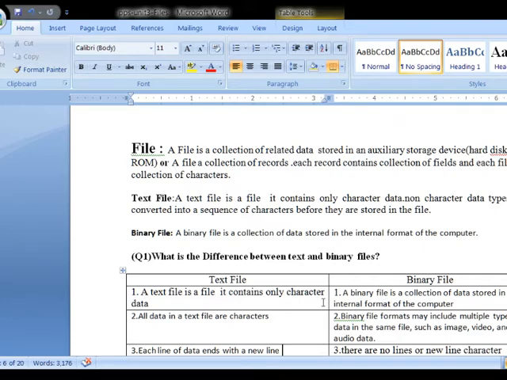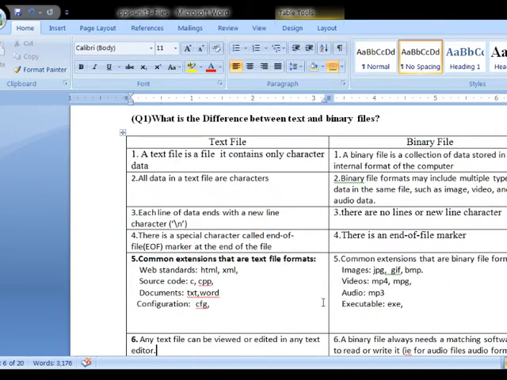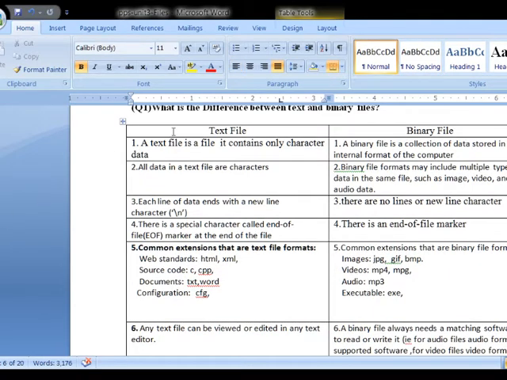Now I am going to explain the difference between text file and binary file. The first one, a text file is a file that contains only character data. Next, a binary file is a collection of data stored in the internal format of the computer. Next, all data in a text file are characters, whereas binary file formats may include multiple types of data in the same file.